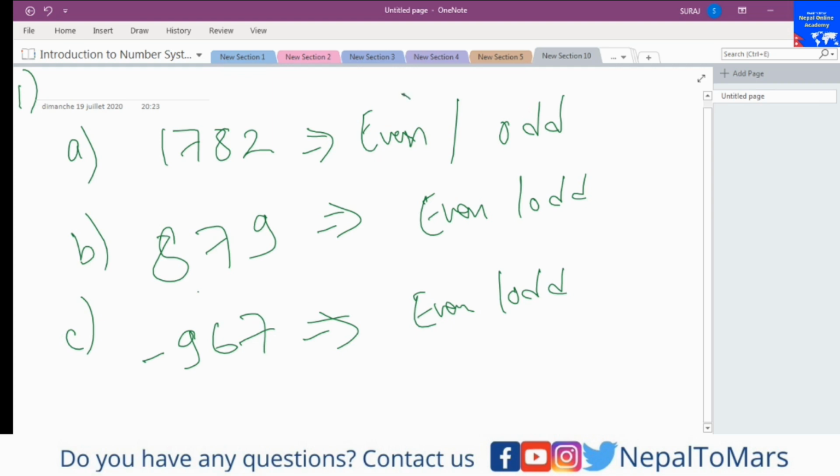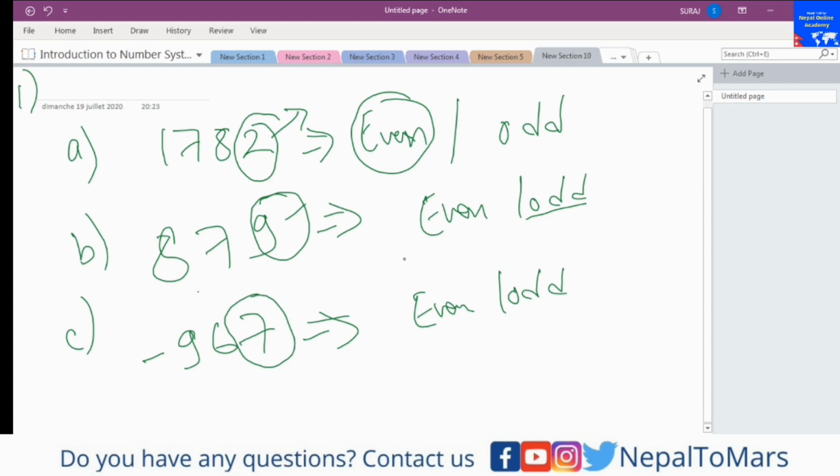1782 is even because the last digit is 2 and it is even. 879 is an odd number because the last digit is 9 and it is odd. And minus 967, don't be confused here. Just look at the 967. The last digit is 7, that means it is odd.